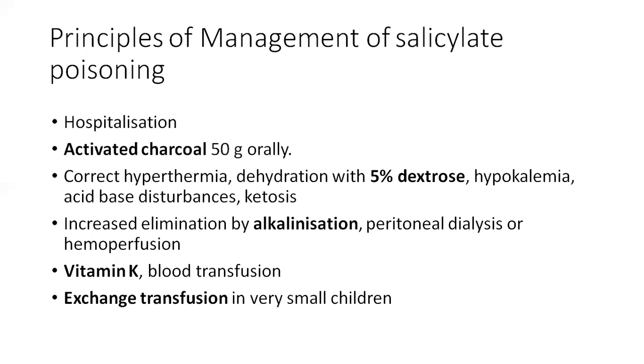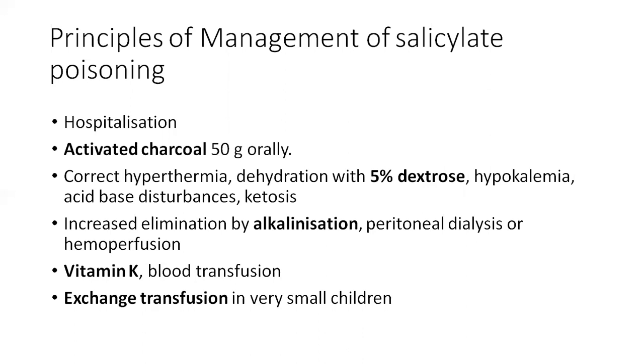And coming to how will you treat salicylate poisoning? What is the management of salicylate poisoning? You have to hospitalize the patient, and first you have to give activated charcoal, 50 grams orally, and we have to correct the hyperthermia by tepid sponging. At higher doses, aspirin will cause hyperthermia, and this is not controlled by anti-inflammatory drugs.